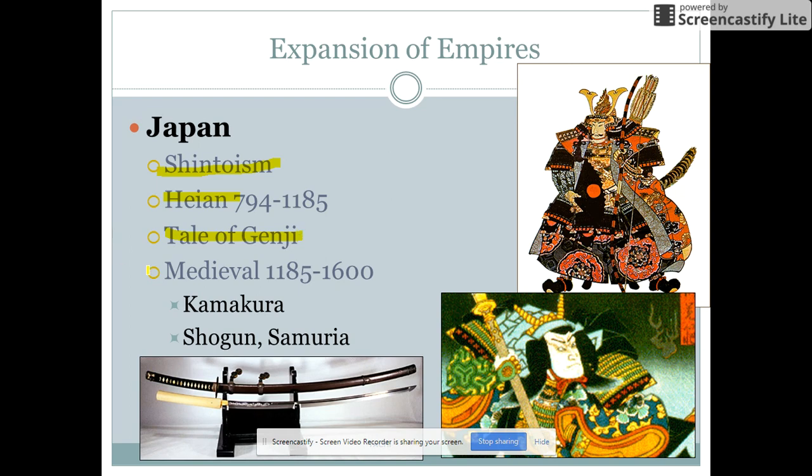Then you get the medieval period, which is the same time as the medieval period in Europe, headed up by the Kamakura clan. It's a very decentralized time period where your provincial lords are wielding all the power and authority. There's not really any kind of strict government system, but this is when you're going to get the shoguns who are in power, who are like your military warlords, who have their little samurai that are your hired, paid professional warriors that go around and protect them.